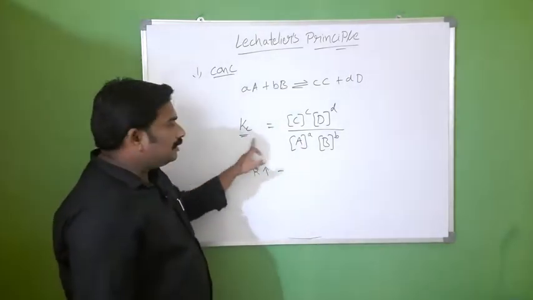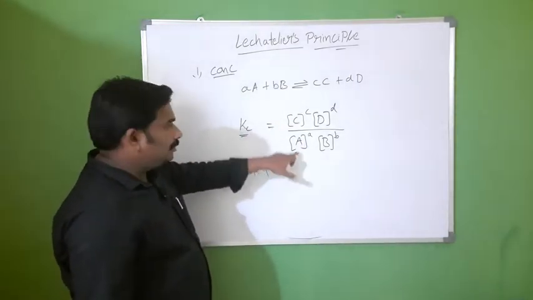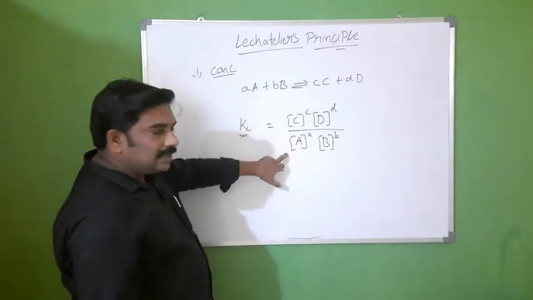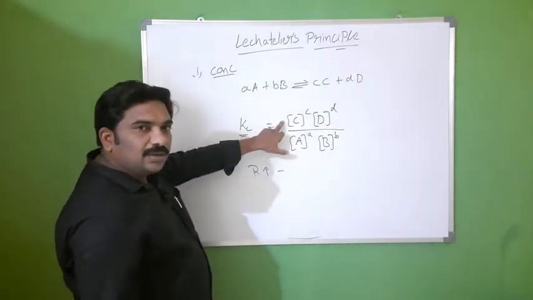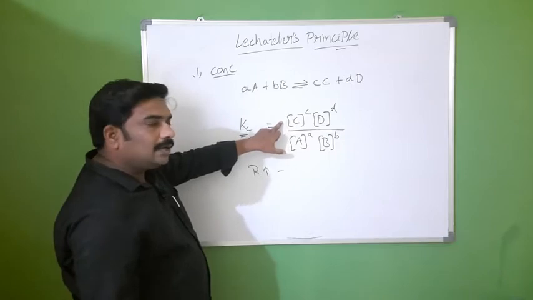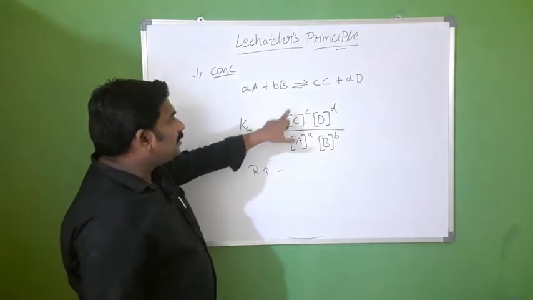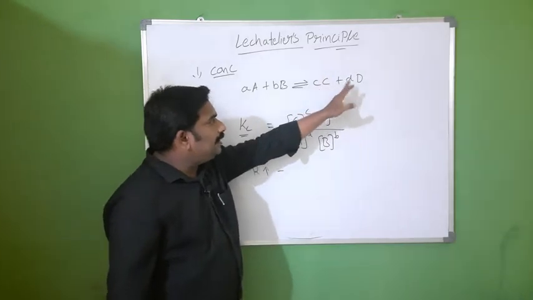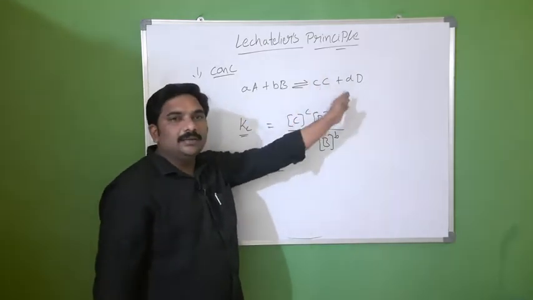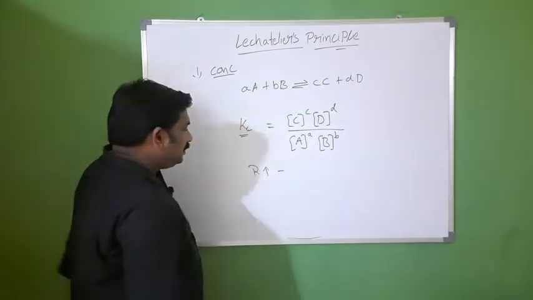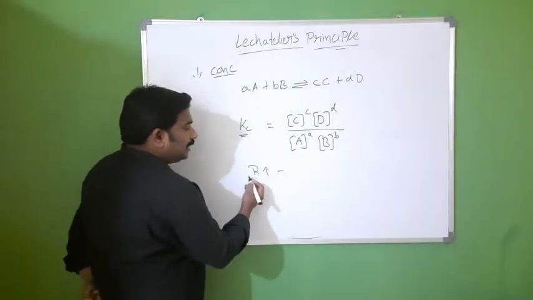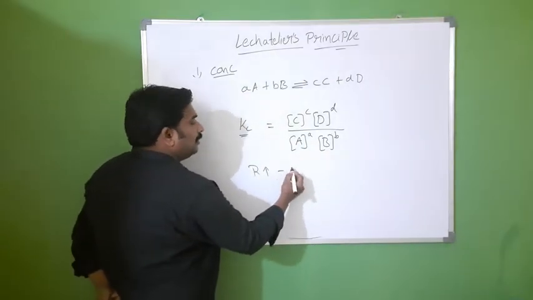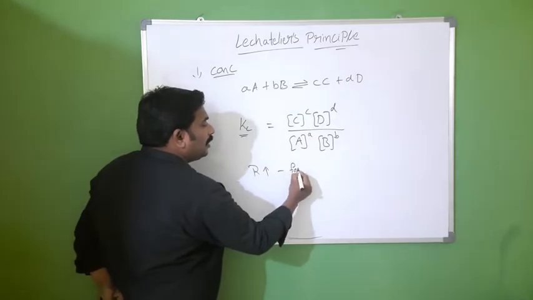Kc is constant, the denominator increases, so to compensate, we have to increase the numerator. That means the concentration of C and D will increase. If the concentration of C and D increases, the reaction is in the forward direction. That means if the reactant concentration increases, the reaction goes in the forward direction.